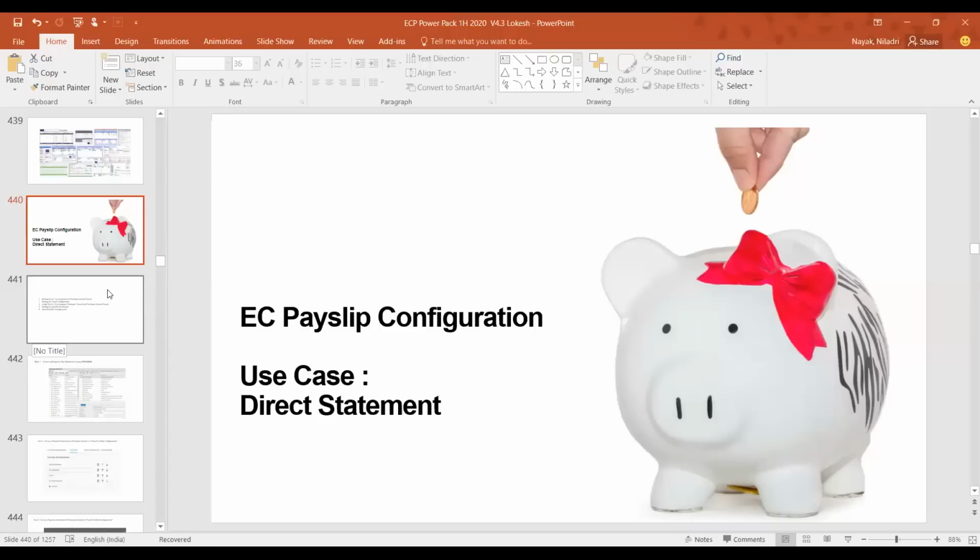This is my EC payroll payslip configuration. So there are different types of use cases. Let me start with the implementation guide as well, so that you will be able to relate it. Okay, so it is in the official implementation guide.